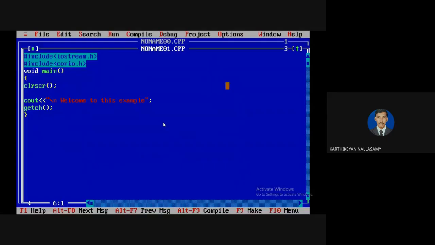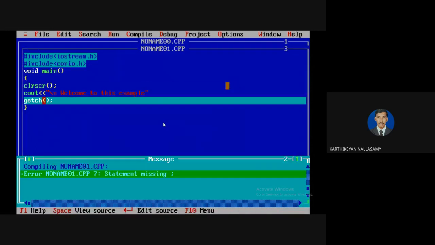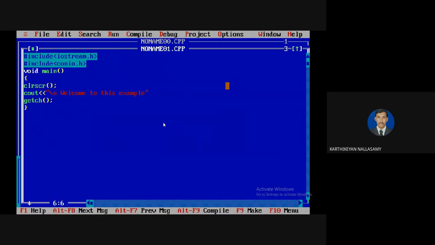Now, if I forget to put the semicolon at the end, we know that every statement must be terminated with a semicolon. So now I'm going to compile. It makes an error message. This is called a compile time error. If you're not following the proper syntax of those statements, then it generates a compile time error. So it is also a syntax error.